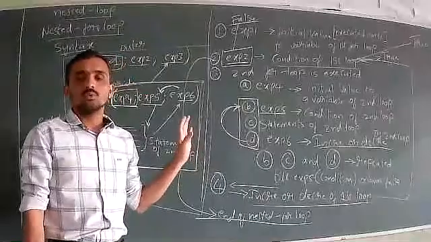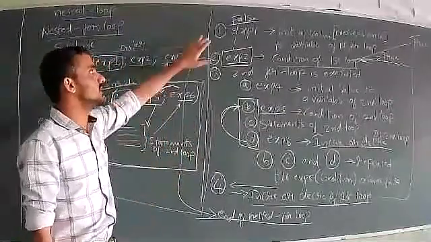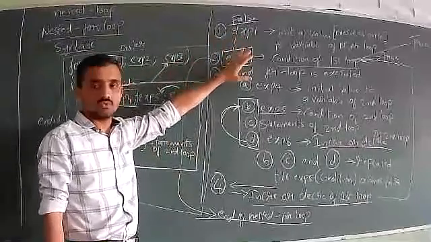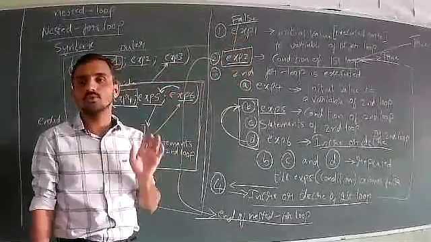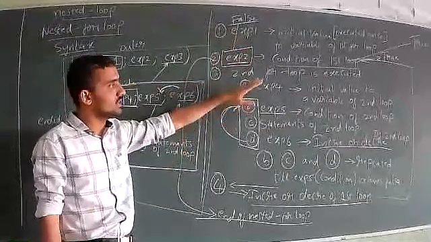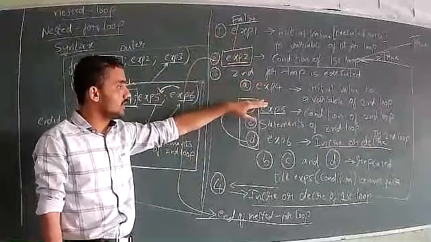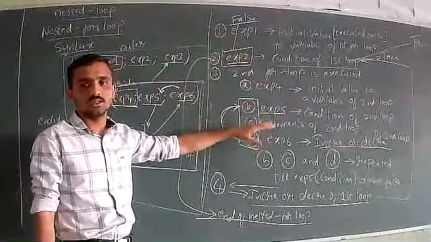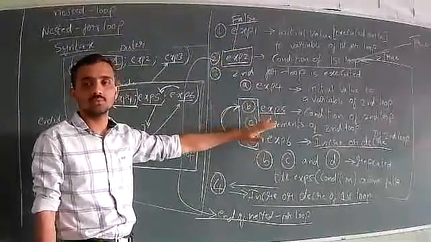When we have more than one loop, how do you understand this? First, you consider the initial value of the first loop. Next, the condition of the first loop. Don't go to the increment or decrement step of the first loop; you come inside the second loop. Inside it, again the initial value of the variable of the second loop, then condition, statements, increment or decrement, repeated. These steps are repeated in the second loop until its condition becomes false.